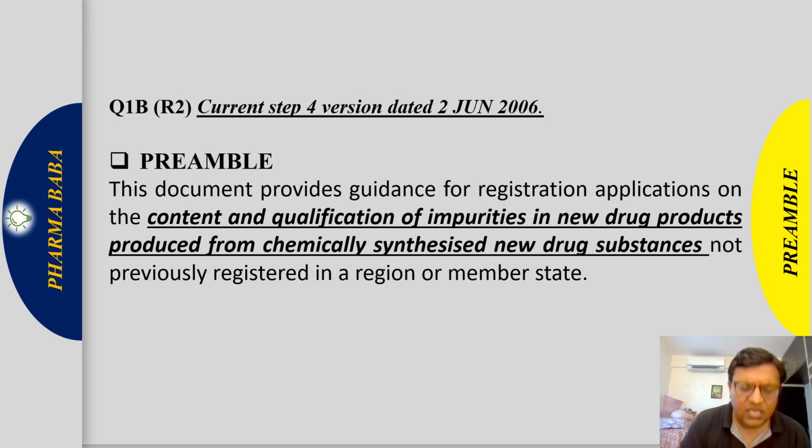In this document we will cover the content, that is, what impurities are to be specified in our specification, how to understand the limits for the impurities, and if an impurity crosses our qualification threshold, how to qualify it. So we will see the identification threshold and the qualification threshold, all about impurities in the drug product. Drug product means finished formulation. In finished formulation, how to decide the impurity levels and the limits of those impurities, we understand in this guideline.